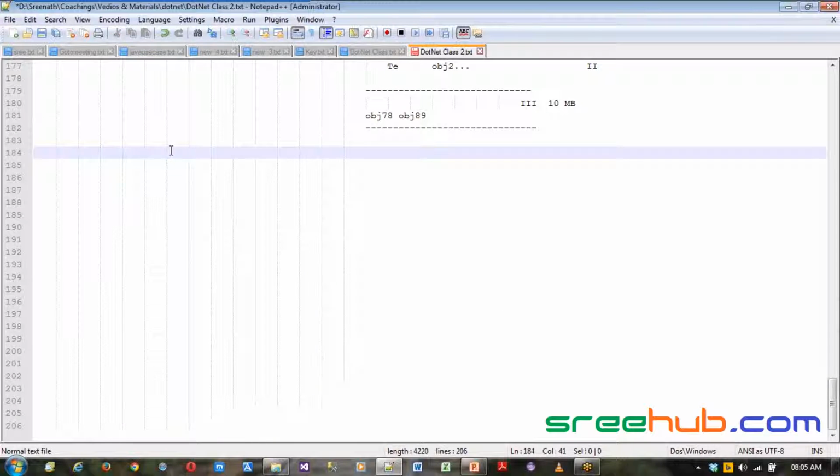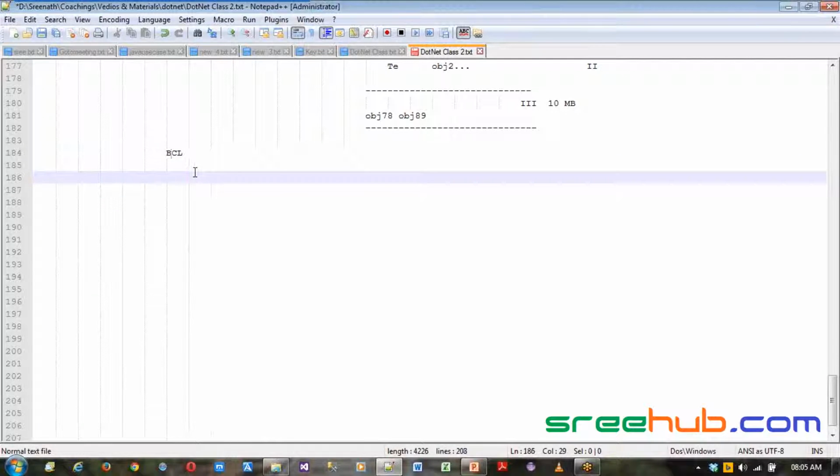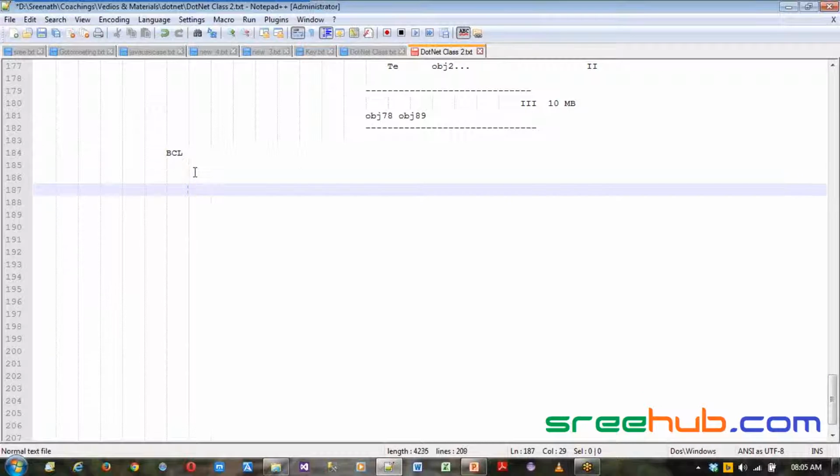Now, as I said, BCL is your base class library. In .NET, there are so many class libraries provided which we can use to develop applications. The hierarchy of libraries is something like this.